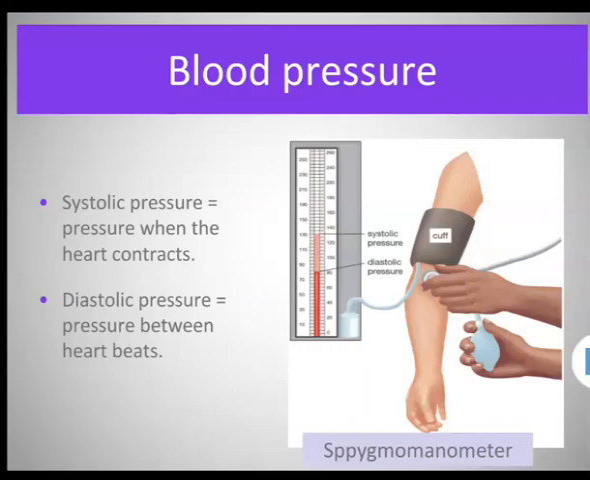The pressure exerted by blood on the wall of the blood vessels is called as blood pressure. It is measured by sphygmomanometer. It is usually measured from the arteries. The systolic pressure is the pressure when the heart contracts, and diastolic pressure is the pressure between heartbeats.